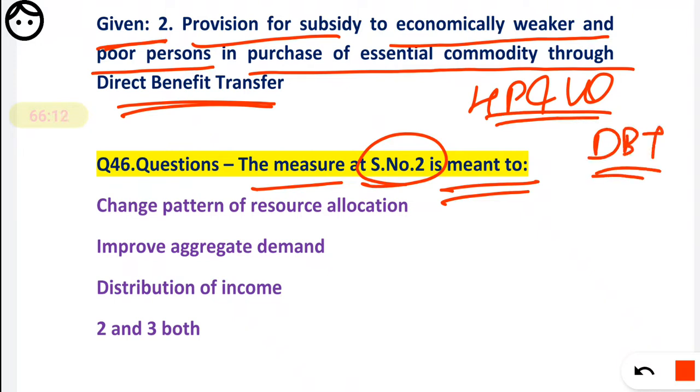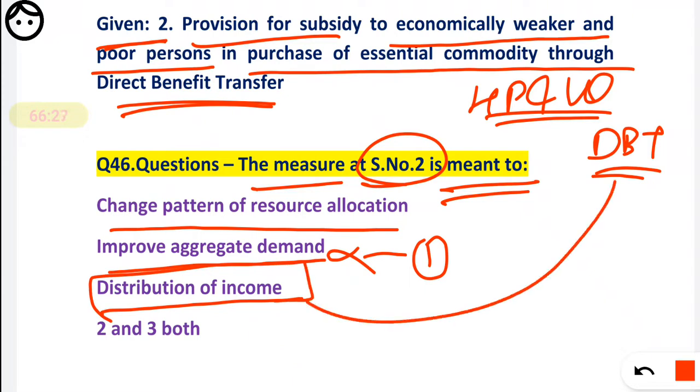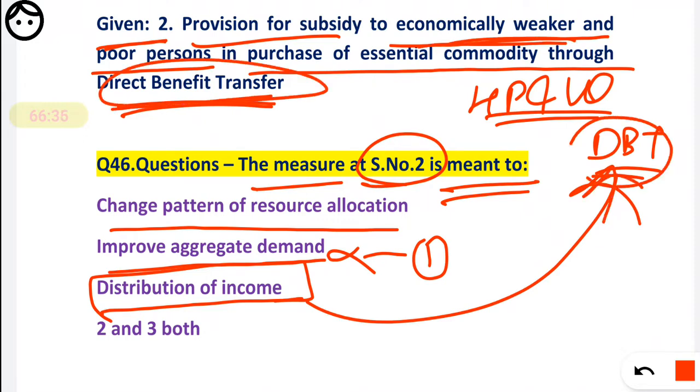First, change in the pattern of resource allocation. Improved aggregate demand, we know what that means, it is serial number 1. Distribution of income, okay. You are distributing your income to the economically weaker sections by DBT, and DBT itself is a direct benefit transfer. So we are distributing the income, so you have to mark distribution of income, option number 3.